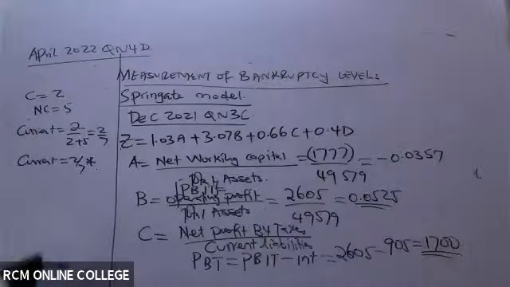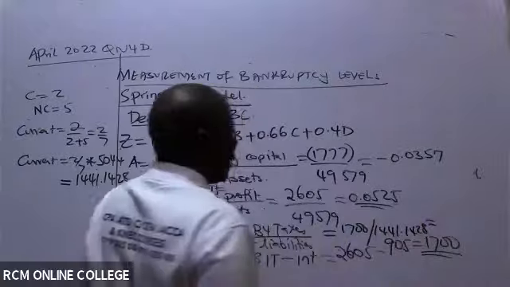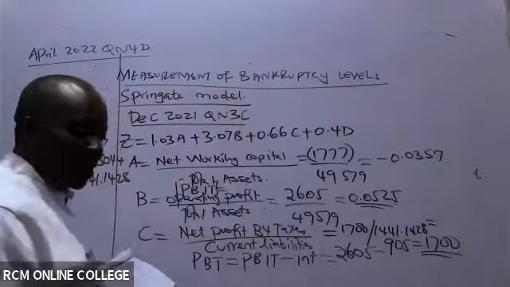The more the decimal places, the better. Don't give me a whole number. I know it's not a whole number. 1441.1428. Thank you so much. So then get back to our net profit before taxes. We have 1,700 divided by our current liabilities of 1441.1428. What figure are we getting at the end of the day as our C?